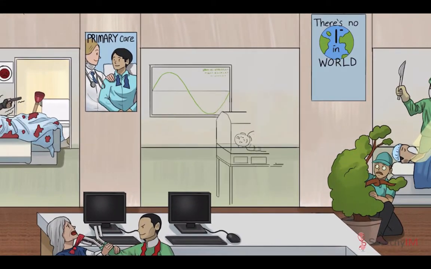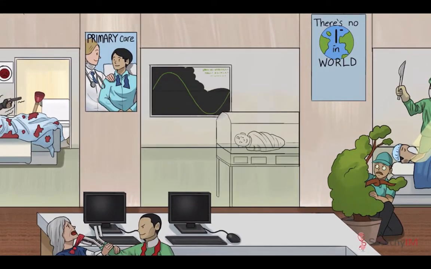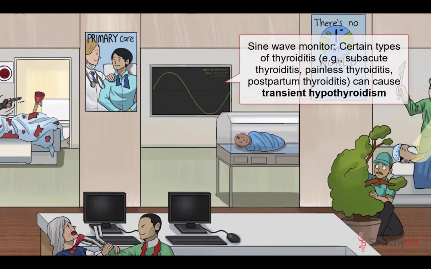Certain types of inflammatory thyroid diseases can cause transient hypothyroidism. In these conditions, inflammation initially results in lysis of the thyroid follicular cells and hyperthyroidism, hence the peak in the sine wave monitor. After a few weeks, these thyroid hormones become depleted, leading to hypothyroidism and the trough in that wave. In most of these cases, though, thyroid function returns to baseline within a year, just like how the sine wave ends up where it started. What do you say?